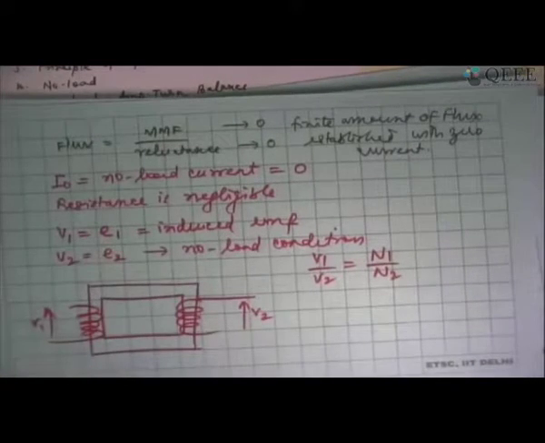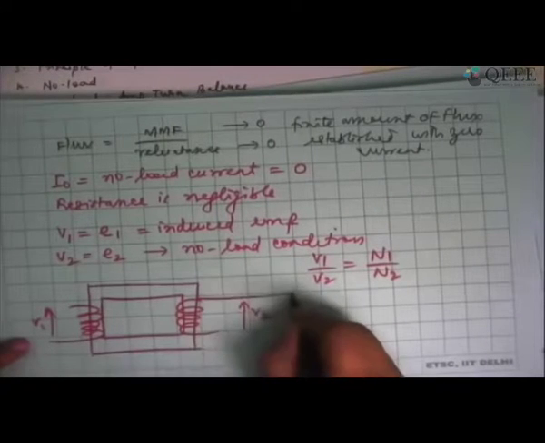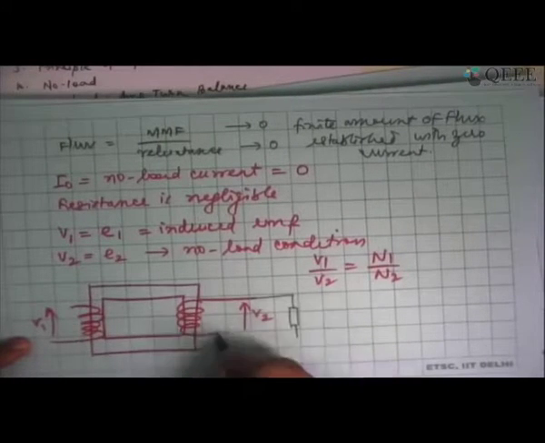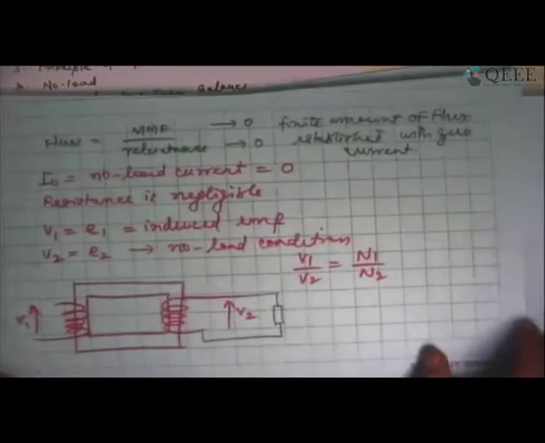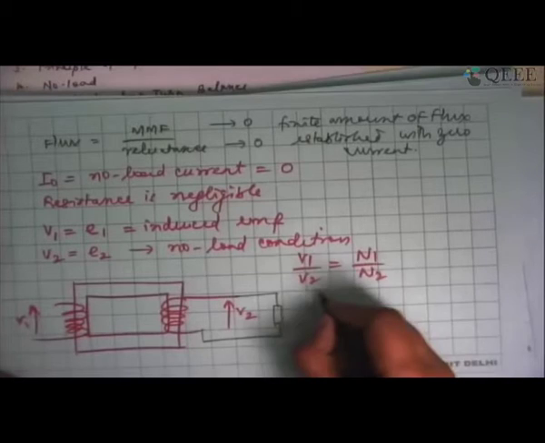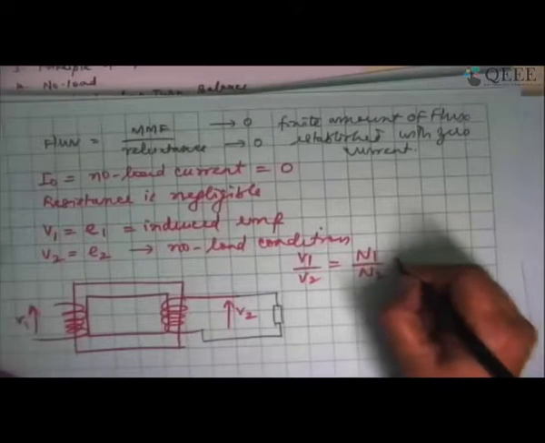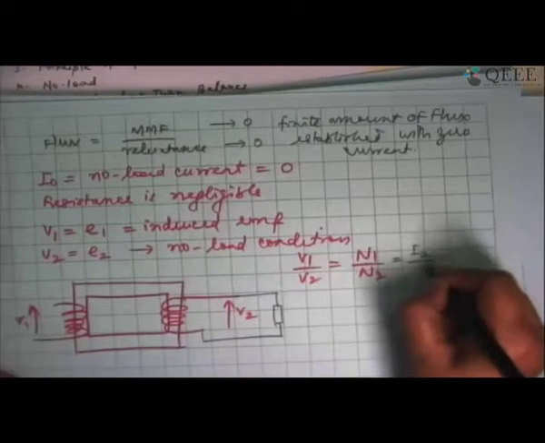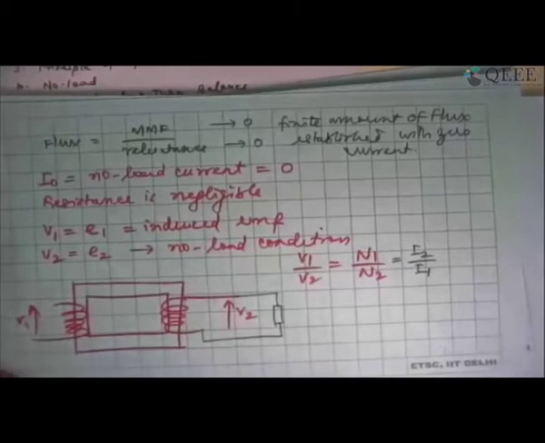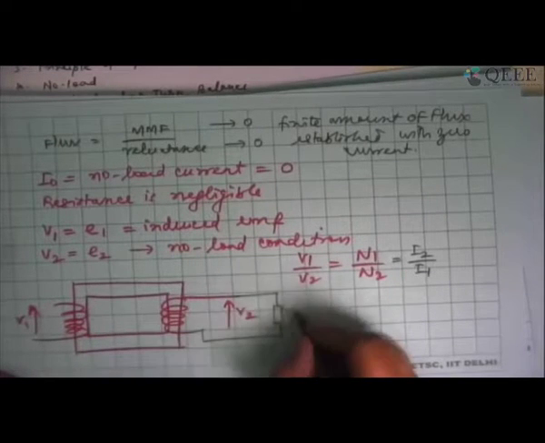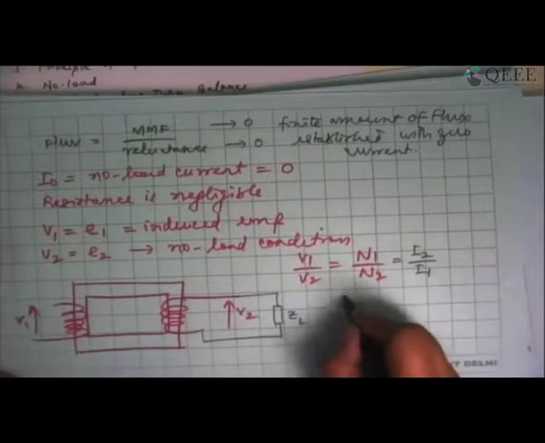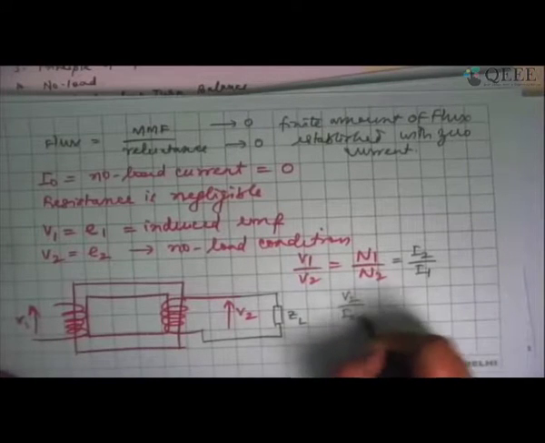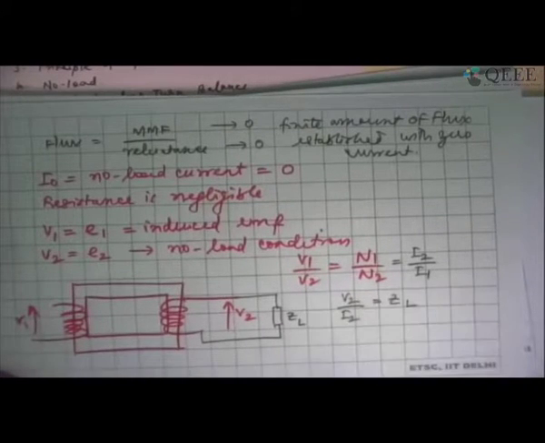Now, when I actually connect the load on the secondary side of an ideal transformer, we basically said that V1 by V2 equal to N1 by N2 equal to I2 by I1. This is the relationship followed. Let's say I am having a load ZL connected here. So V2 divided by I2 equal to ZL.